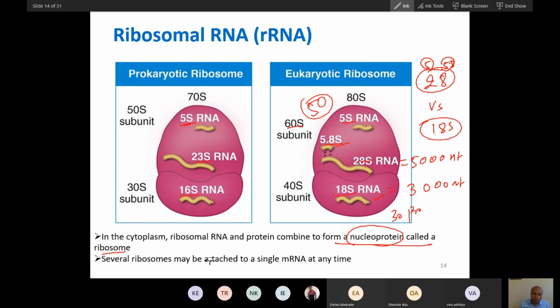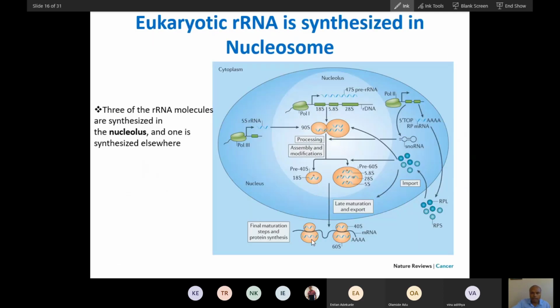Several ribosomes may be attached to a single mRNA at any time, as I've told you. And you can see these three RNAs right now. Only 5S RNA is made from a different gene.